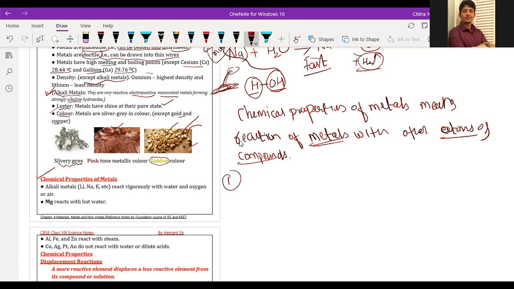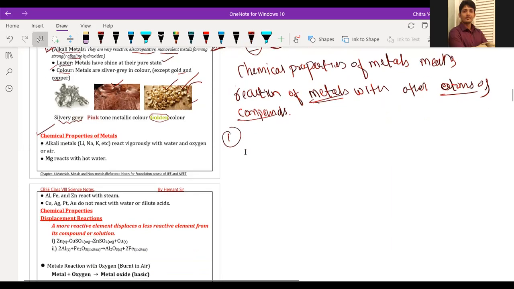Yes, beta. Sir, does reaction with water, air, such things also come under chemical properties? Yes. See, chemical properties means when two or more different types of substance convert into another type, their physical properties change permanently. Those changes are called permanent changes, and permanent change leads to chemical change.